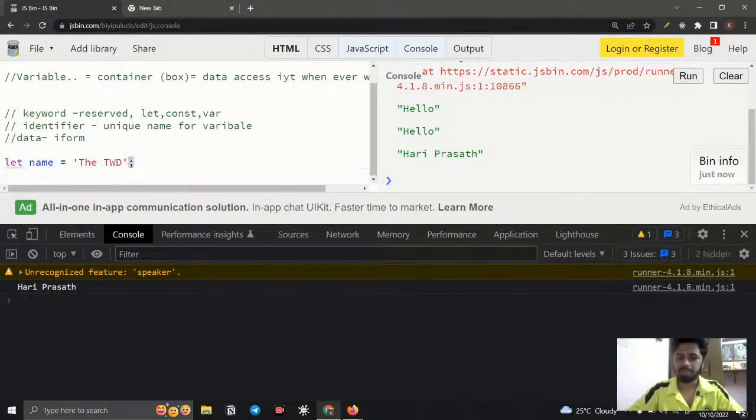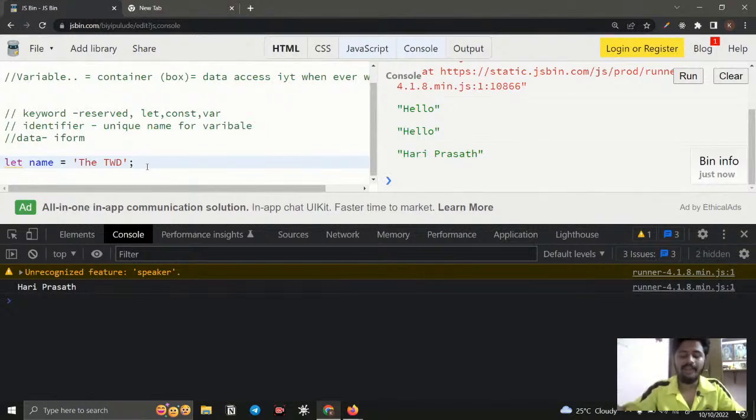In JavaScript, the semicolon is optional only, but it is a good thing to give. If you have experience with some other programming language, it is mandatory and it throws an error, right? JavaScript is a loosely typed language, so if you want to avoid it, you can, but it is a good way to give it. Okay, so right now we have created a variable.